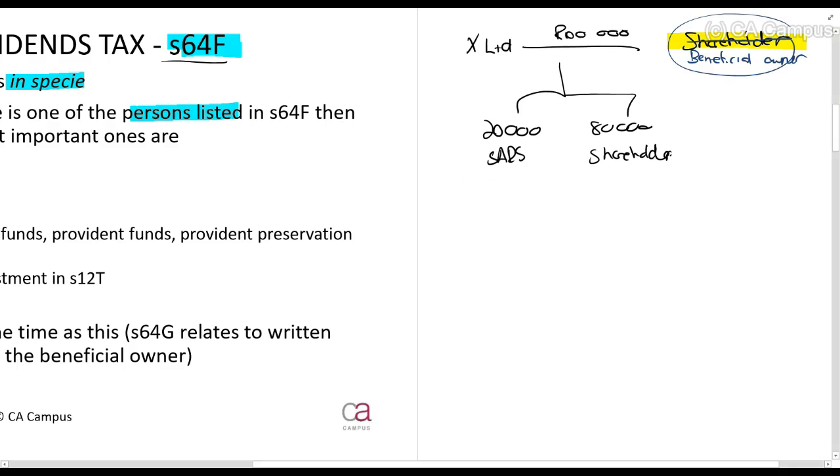But now, if this is a South African company, this is the most important one, then there is no dividends tax. Then the shareholder, which is the South African company, will receive 100,000 rands. So if one company pays to another, and the shareholder is a South African company, there's no dividends tax.